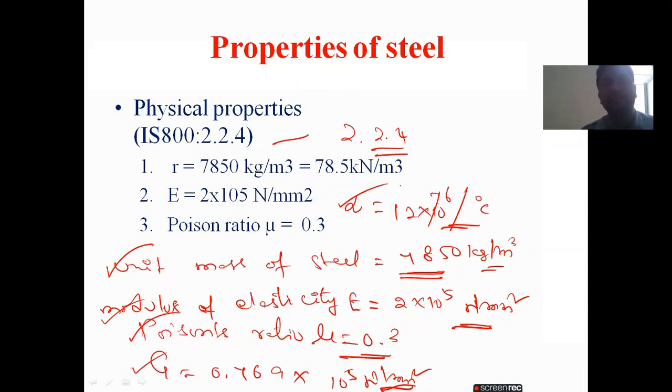These are what we will mostly use for structural steel when designing structural components, whatever they may be.